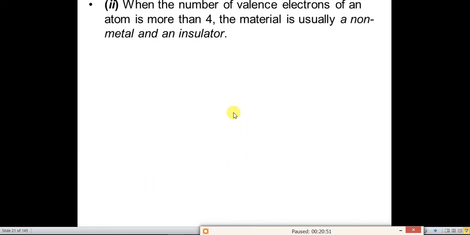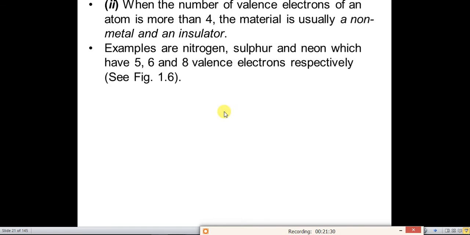When the number of valence electrons of an atom is more than 4, the material is usually a non-metal and an insulator. Previously I said that if valence electrons are less than 4, it is generally a metal and conductor. Now if valence electrons are more than 4, then the element is a non-metal and insulator.